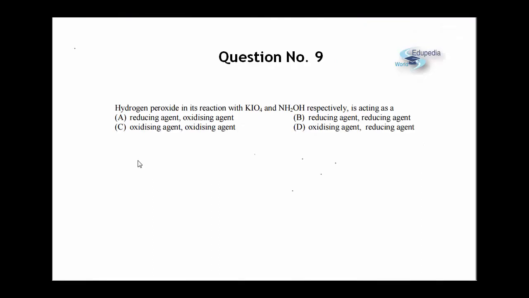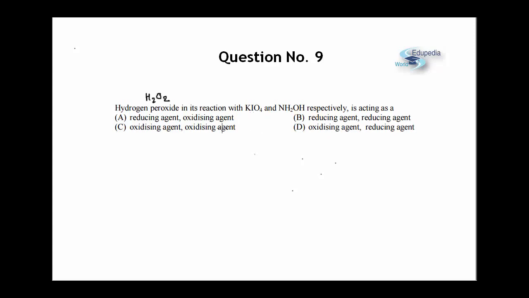Let's have a look at question number 9. Question number 9 is from the topic of redox reactions. It says that hydrogen peroxide, which is H2O2, in its reaction with KIO4 and NH2OH respectively is acting as a. Now the first thing which you all need to know is that H2O2 can act both as an oxidizing and reducing agent. This is a very standard fact from inorganic chemistry which all of you must be familiar with.